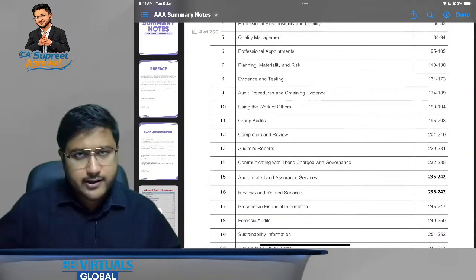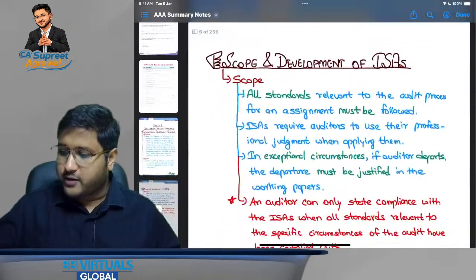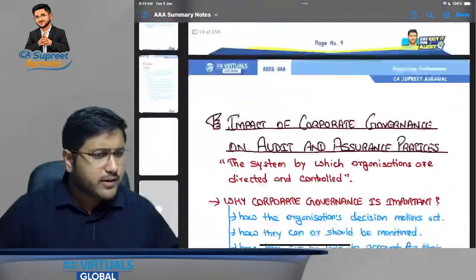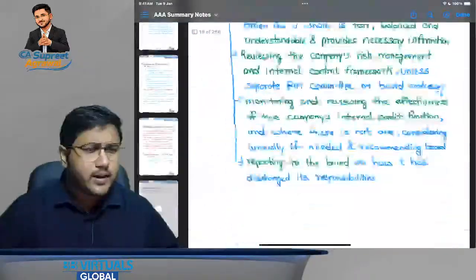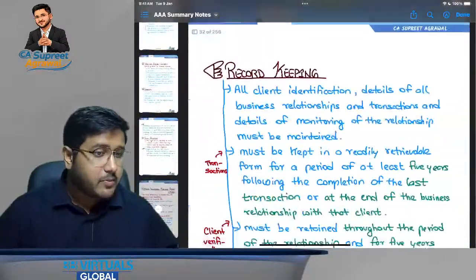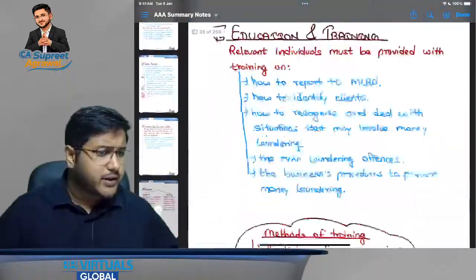See here, there's an index. In this index you will be able to see everything, and this is how the book looks. The full book is in the colorful format, in the handwritten format, and you will be able to see everything very, very clearly. You will be able to summarize everything. I hope this is very, very clear.